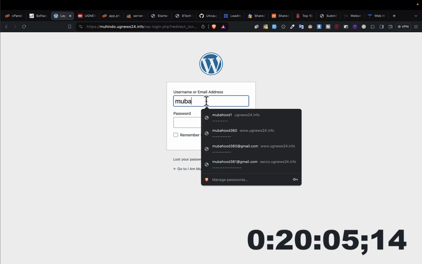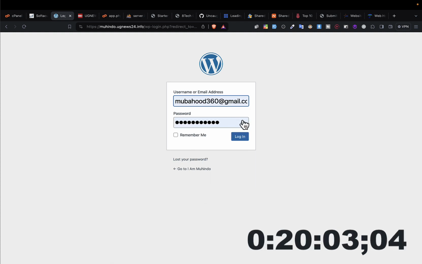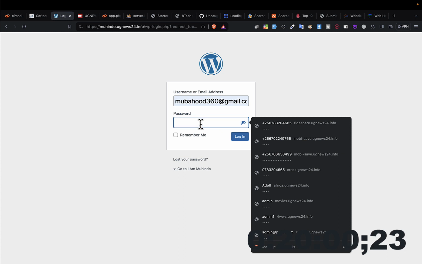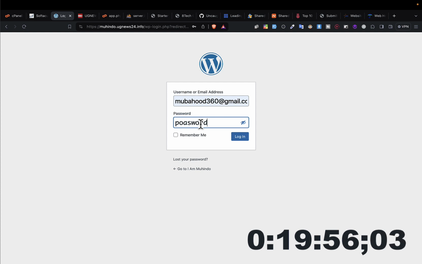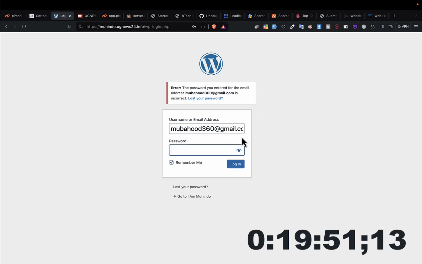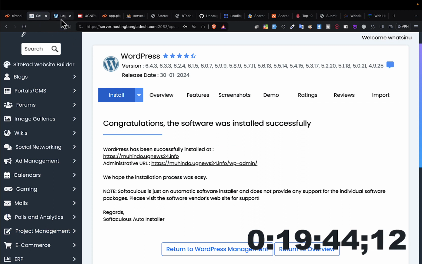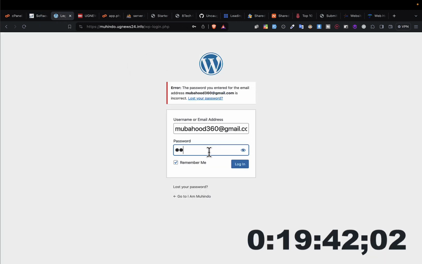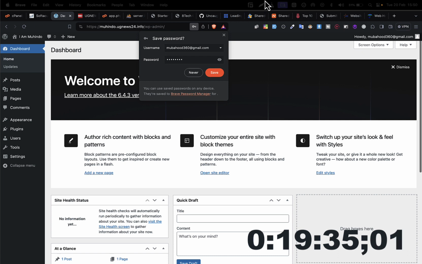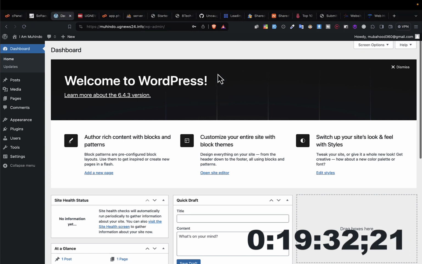So let me put my email, and then my password was the name password, okay? So that was my password. If I want to be remembered, click on remember. Then I click on login. So if these are correct, they will allow me to proceed. Okay, so I don't know why it's refusing. Okay, password, that was my password. It should work as well. I can as well reset it. Okay, so I've successfully logged in.